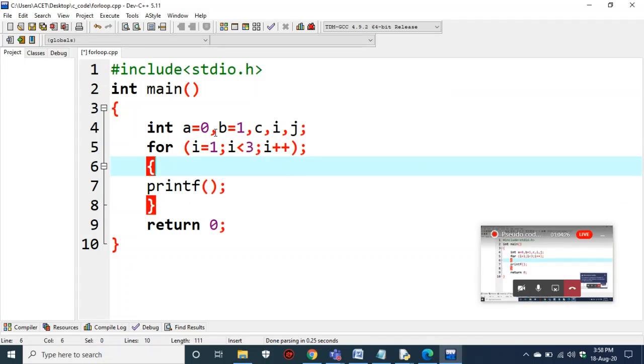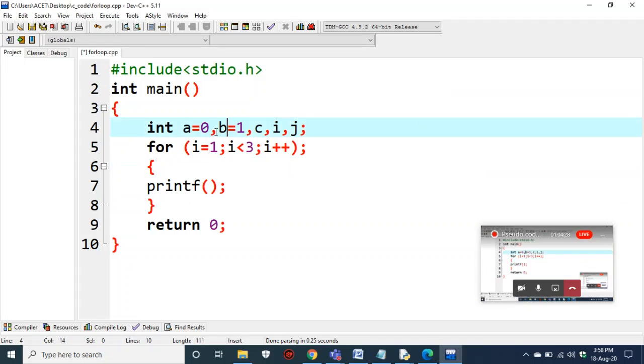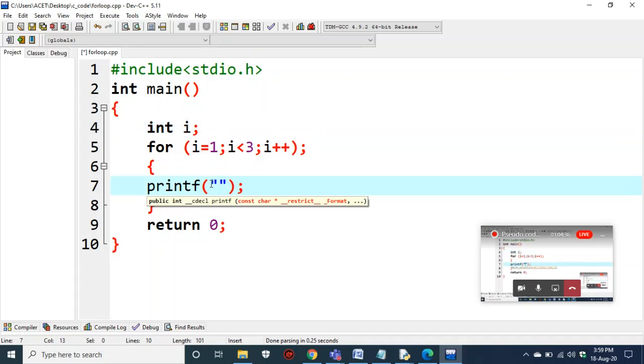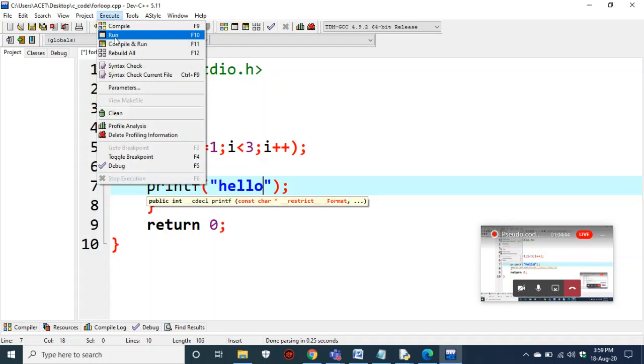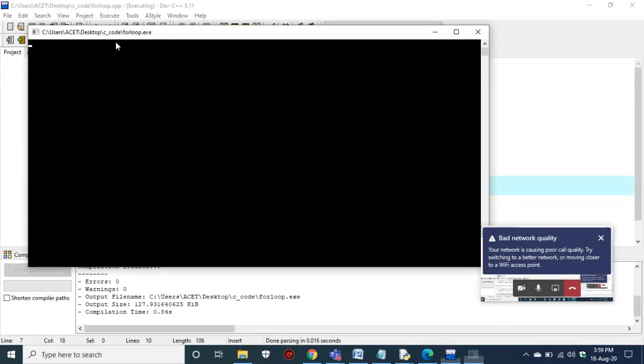Okay, so you don't need the declaration and all this stuff. Just in time, and let us make this print hello. Okay, if you run the code, let us see by executing this code. So we got only one hello, right?